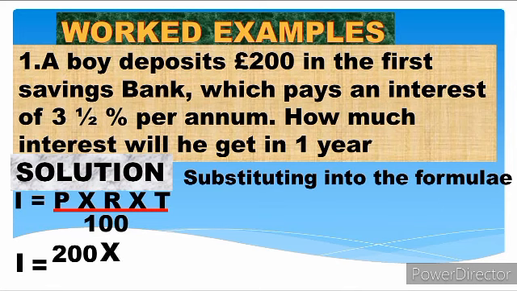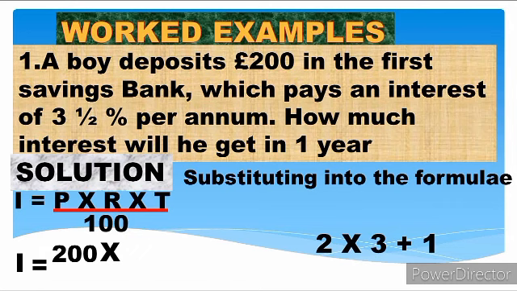Our rate is given as a mixed number. So to convert our mixed number to an improper fraction, what you do, you multiply the whole number by the denominator and you add the numerator to it. Okay, I'll be demonstrating it. So our whole number is 3 and the denominator is 2 and our numerator is 1.